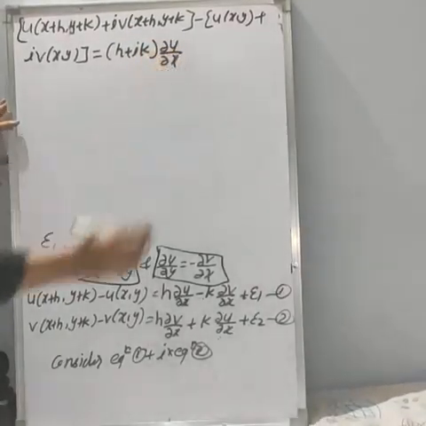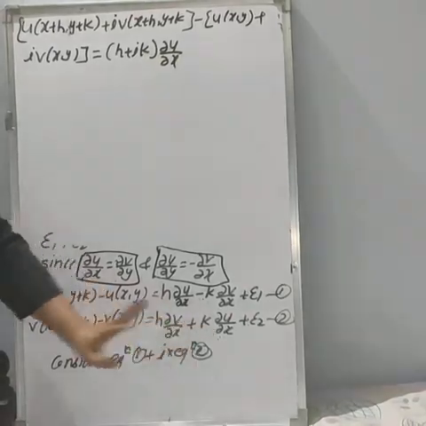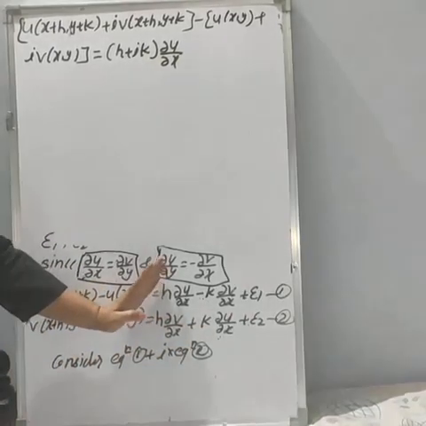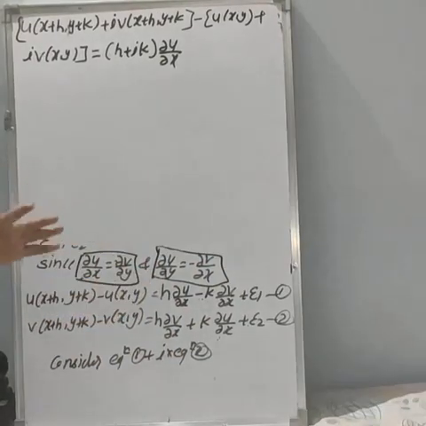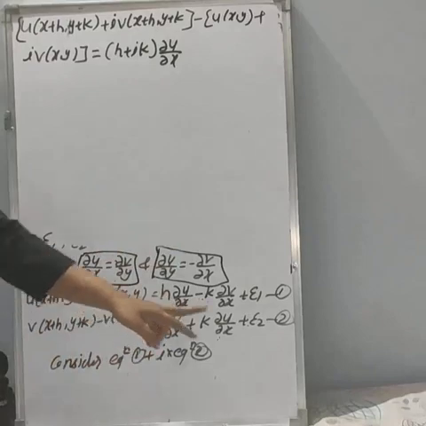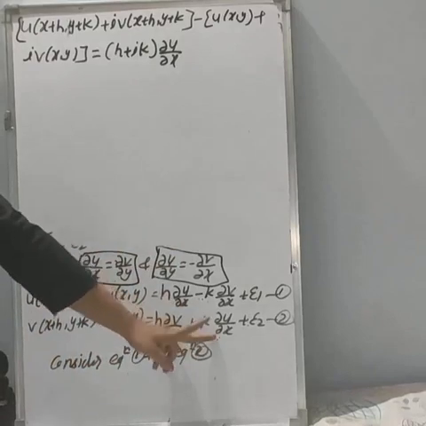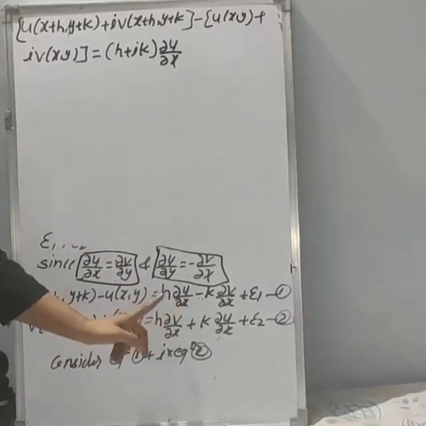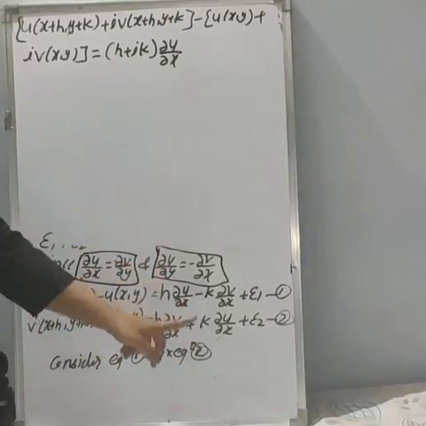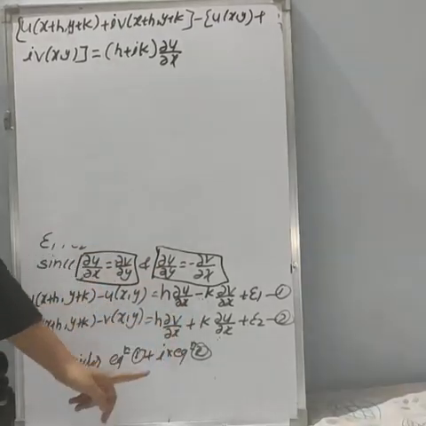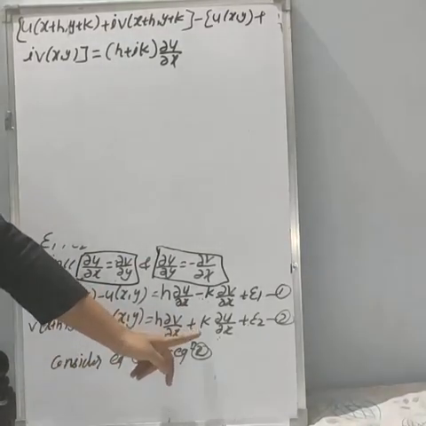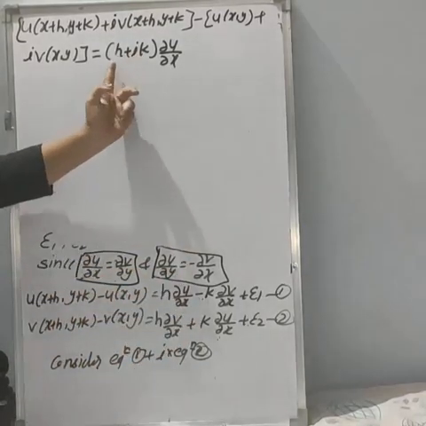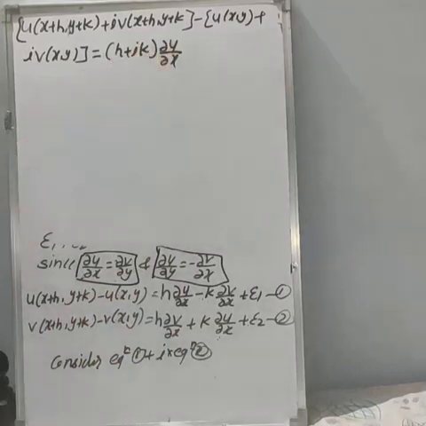This is important. See, because we are adding all these terms, you will get the sum of all these terms. So we will take the common term in one bracket and the remaining terms in another bracket. Here we are having ∂u/∂x, here we are having ∂u/∂x, so we can take ∂u/∂x as common. So here we remain with h, here plus k. But we are multiplying equation 2 by i, so i into this means here we remain with i into k. So h plus i into k, ∂u/∂x.